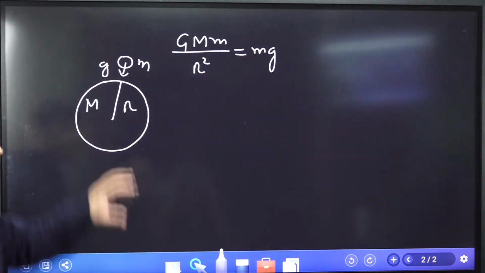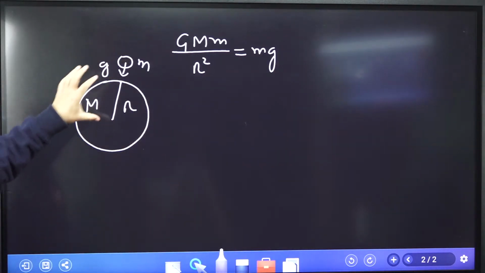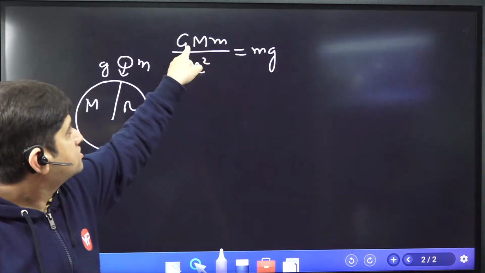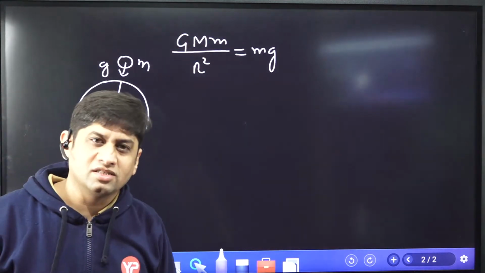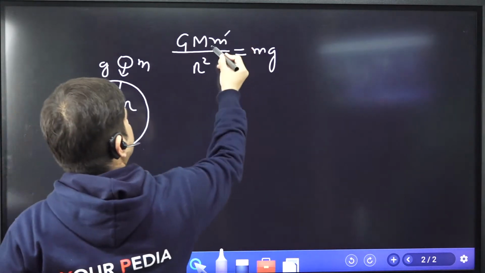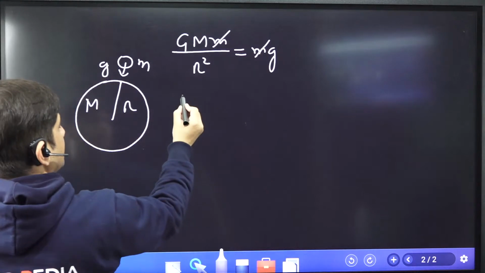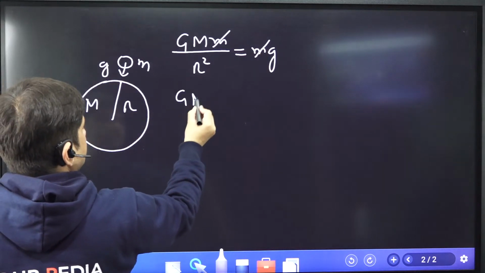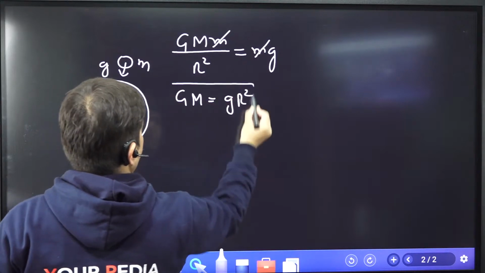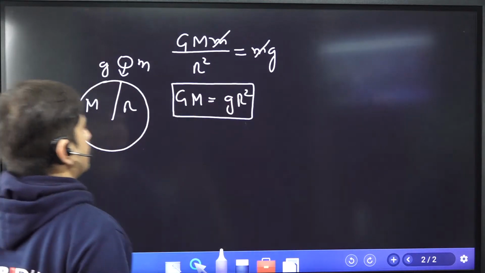The force which earth applies on this mass because of gravitational attraction is this force, which we derived from Newton's law of gravitation: G M m by r square. Small m is the mass of the body. So what we understand from here is G capital M is equal to g r square. This is very, very important. G is the universal gravitational constant.